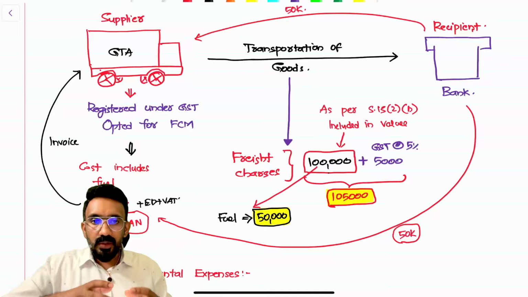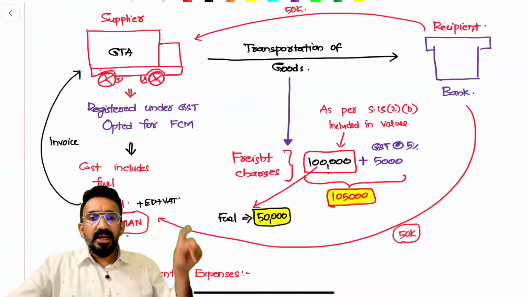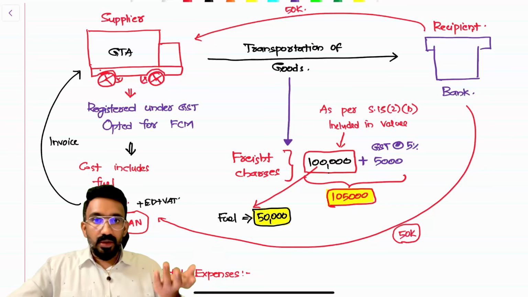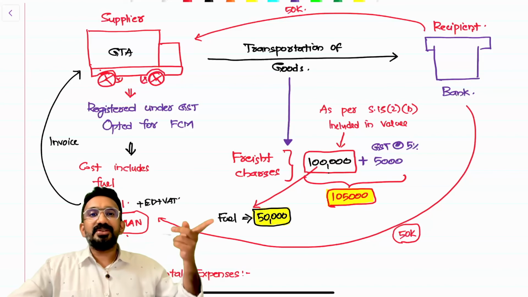Say the fuel cost happens to be 50,000, for example. Out of this 1 lakh, let's assume 50,000 is a fuel cost. Now, this 50,000 fuel cost, if it is directly paid by the bank, would not attract any GST. When the GTA is only billing 50,000, there is GST only on 50,000.